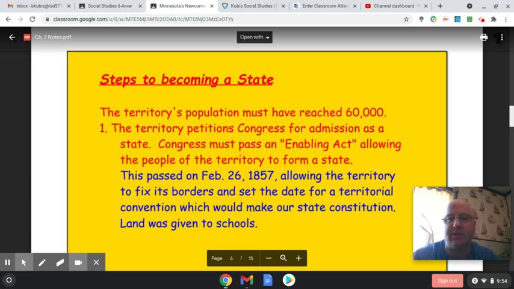On the last set of notes, we talked about Minnesota becoming a territory. So today we're going to be talking about the next step after becoming a territory, as a territory becomes a state. A few things have to happen in order for that territory to become a state.